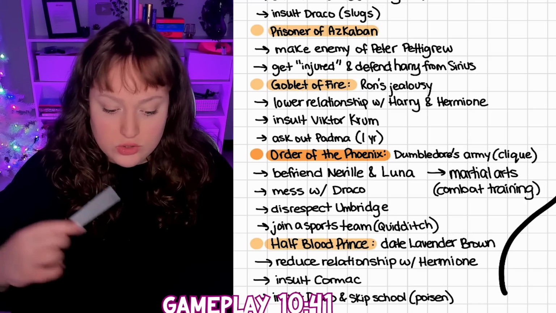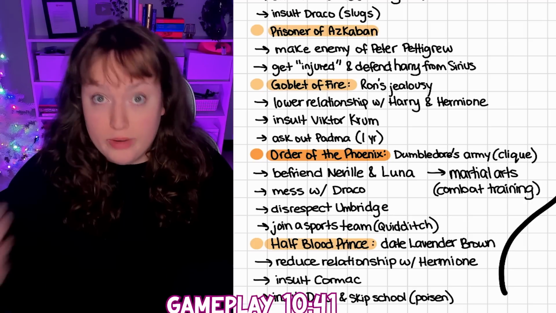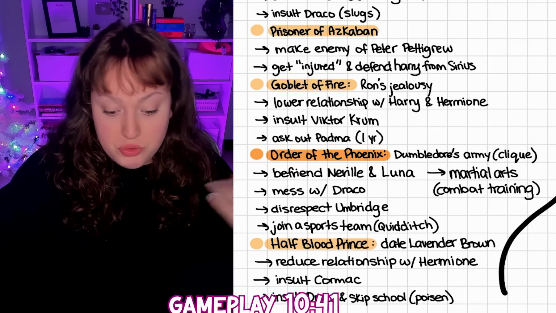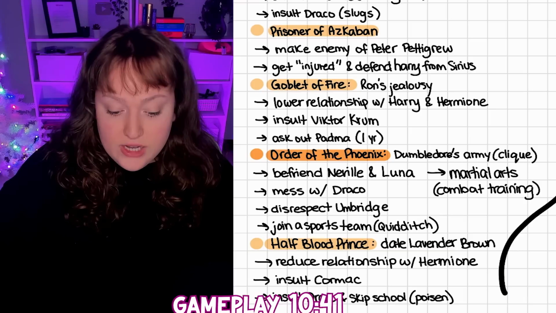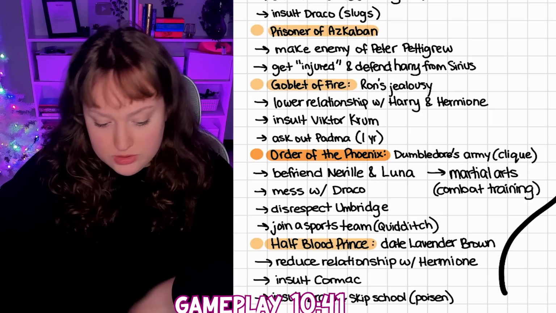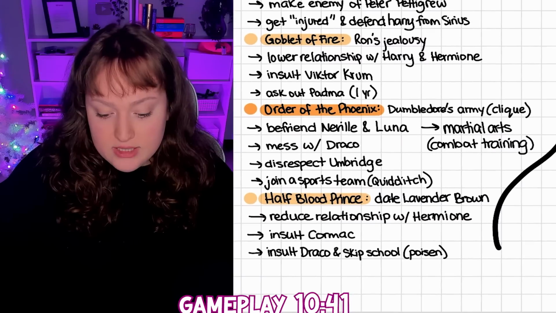Order of the Phoenix, we're also going to mess with Draco just to kind of keep the feud going on with that. We're also going to disrespect Umbridge because this is the year that Umbridge is very involved in Hogwarts. And we're also going to join a sports team because this is when Ron is really big into Quidditch and he becomes the keeper.